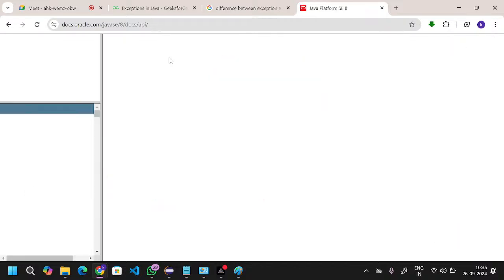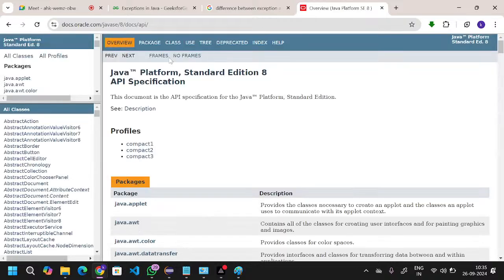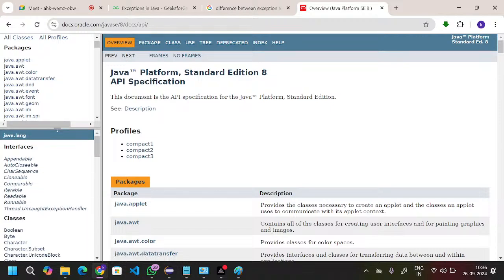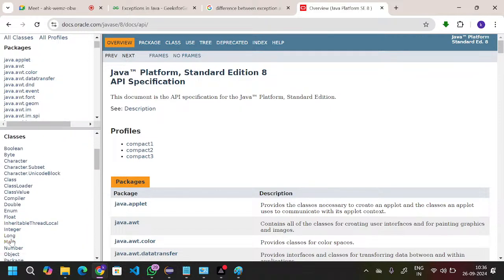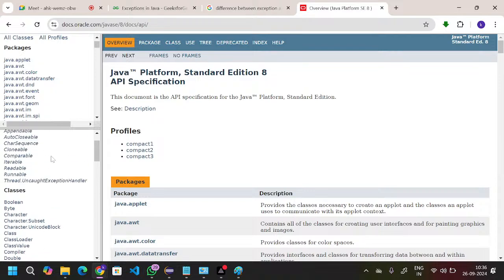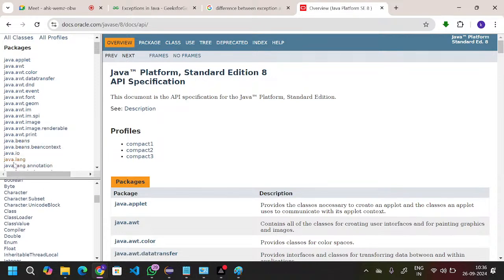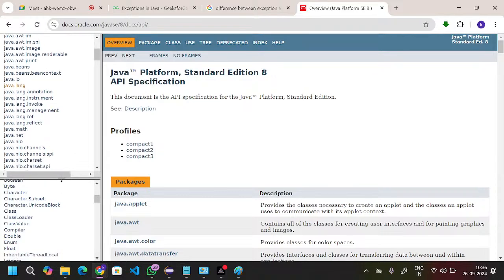If I go to this one, now if you see this one, java.lang package, and go down.